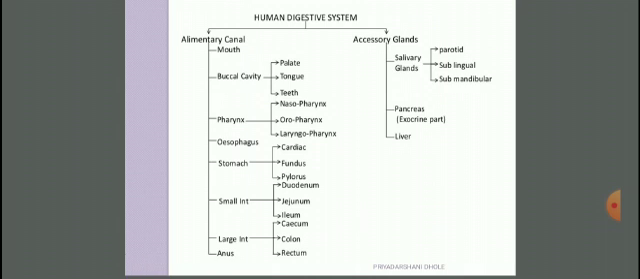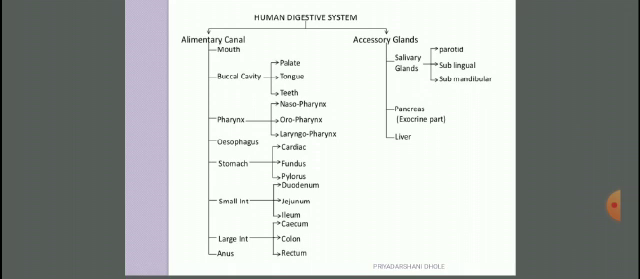Now this human digestive system consists of two parts: the alimentary canal and accessory glands. The alimentary canal shows different parts. First is the mouth, then the buccal cavity. This buccal cavity again shows three parts: palate, tongue and teeth. The next portion is the pharynx. This pharynx is again divided into three parts: nasopharynx, oropharynx and laryngopharynx. Next, the pharynx opens into the esophagus. After that, the stomach has parts: cardiac stomach, fundus and pylorus.